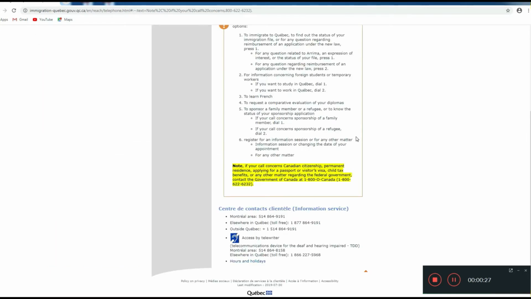Once you click, you'll get this type of window. Now here it's clearly mentioned whom to contact. So as we are going to try from outside Quebec, and that is outside from Canada as well, from India, so we will be choosing this contact number and we will be calling them to know the status.